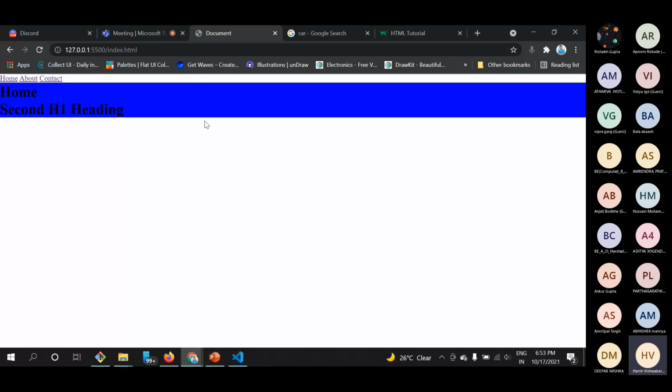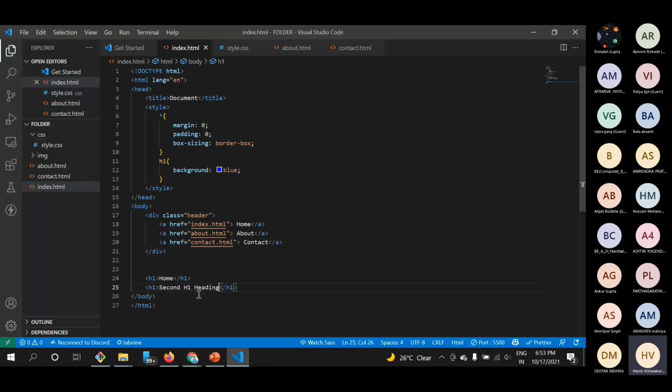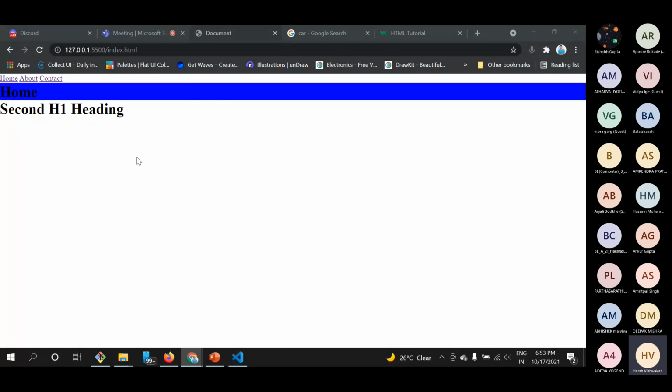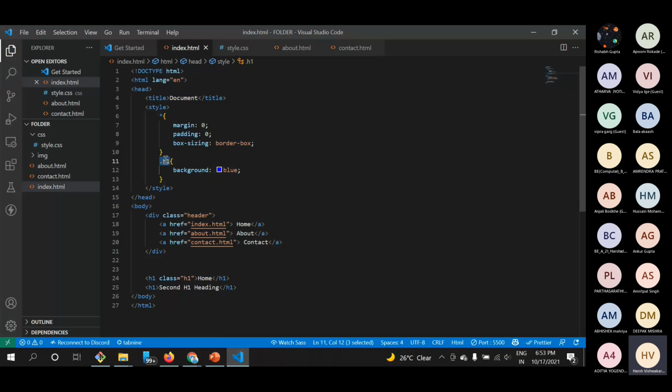But if I have given this a class, just class as h1, then I will declare this property specifically for the class by using that dot. If I have used dot, then it is specifically for dot h1, meaning elements which are having class h1. So you can see here, this specific home tag is having a blue background because we have used dot h1, which is specifically changing the style of this specific h1.